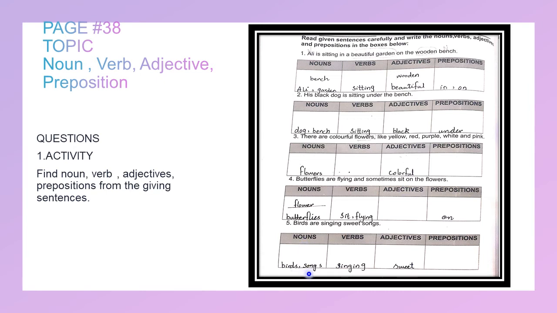Nouns: birds, songs. Birds are singing sweet songs. Birds and songs are both names, so they are nouns. Verb: singing. This is the action. Adjective: sweet. It describes the song, tells us the song is sweet. There are no prepositions. This was the detail of page number 38.